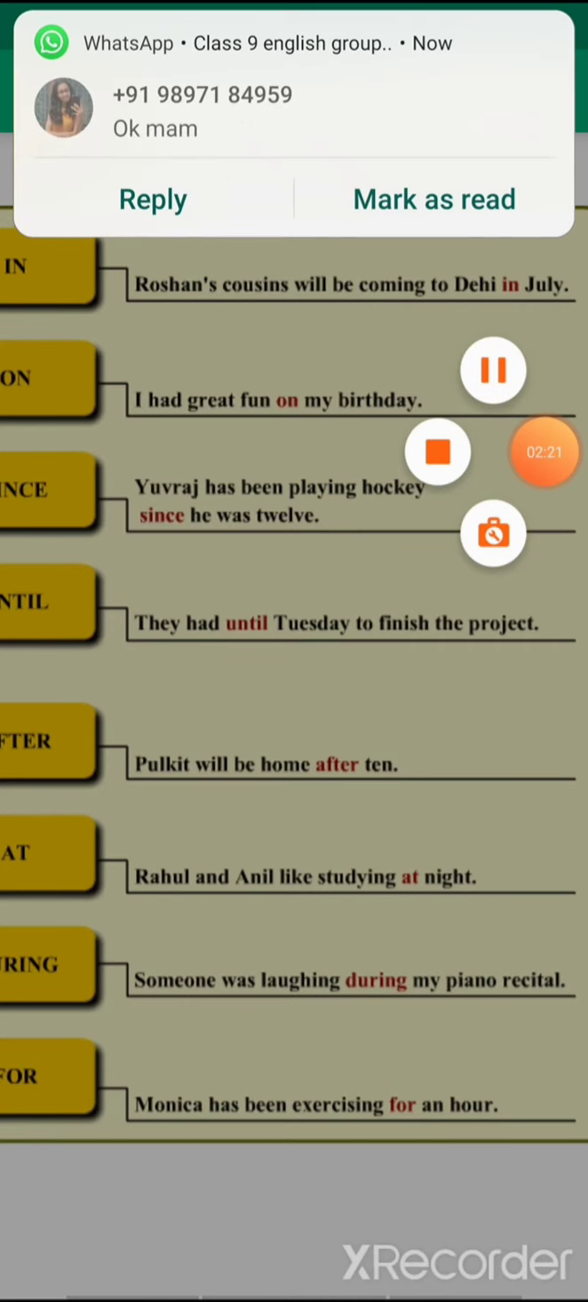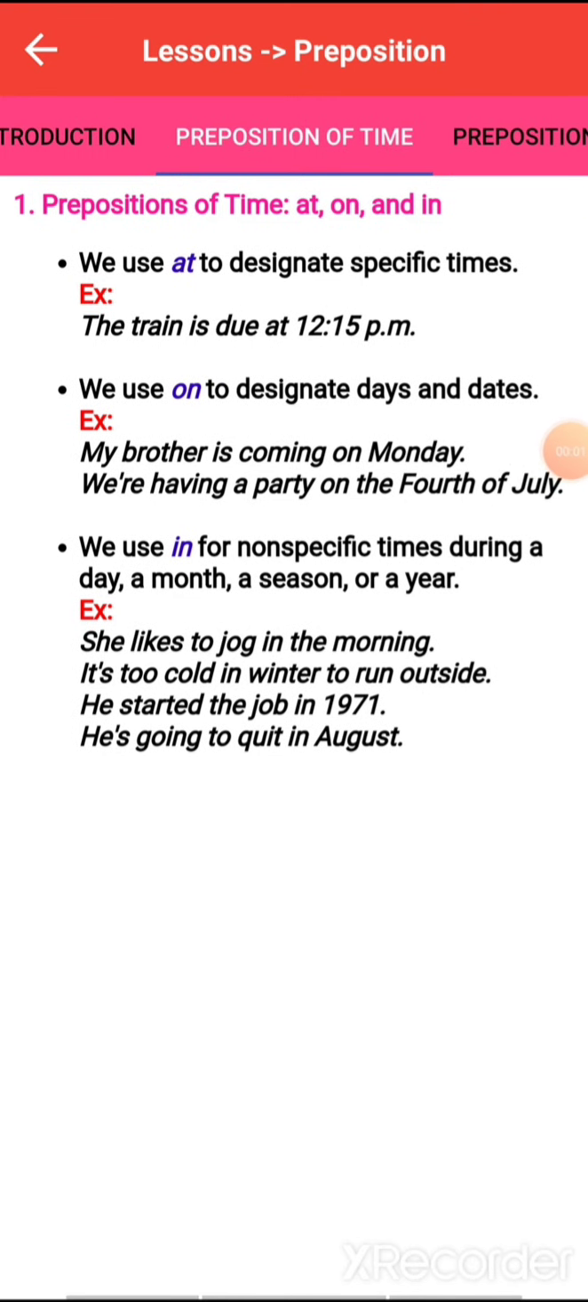So students, in the previous things we have got to know what are the basic terms which are used for the purpose of preposition of time. Now here you will be understanding the difference of usage. Fine. So here you can see the first one, we use at to designate a specific time.